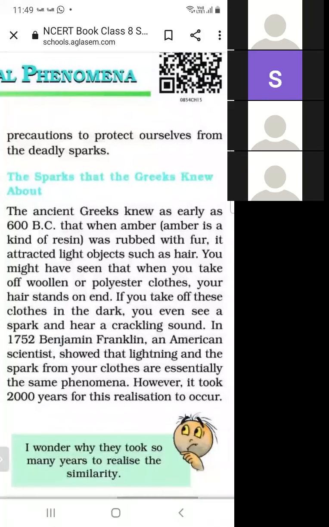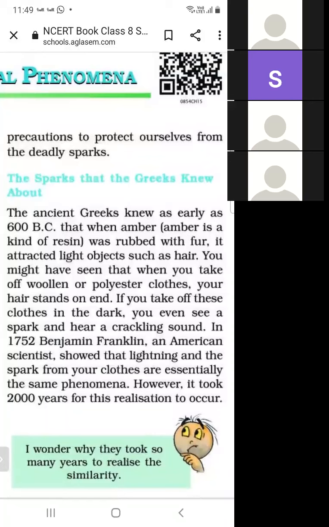So lightning and sparking are the same phenomenon. Sparks are produced on a lower scale and lightning is produced on a larger scale.